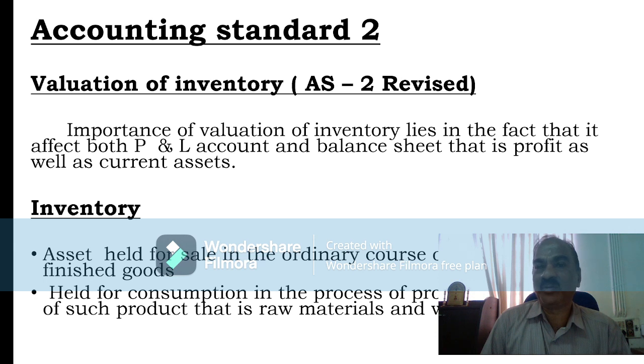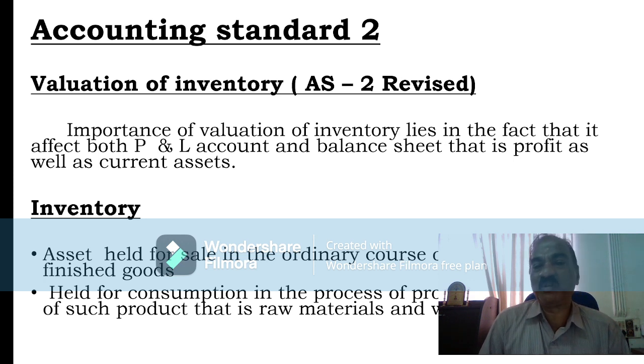So from an audit point of view also, Accounting Standard 2 must be revised before starting an audit. So, valuation of inventory, AS 2 revised. Wherever an accounting standard is revised, along with the name, the word revised should also be shown without fail.